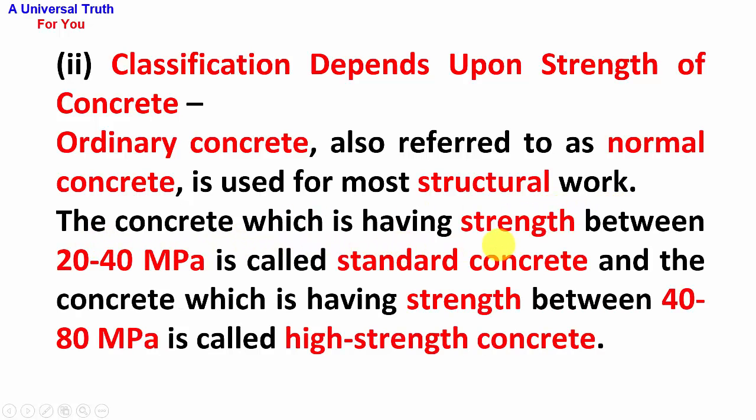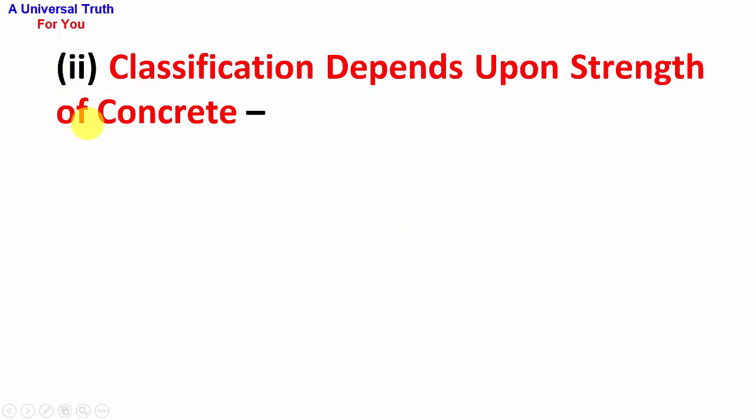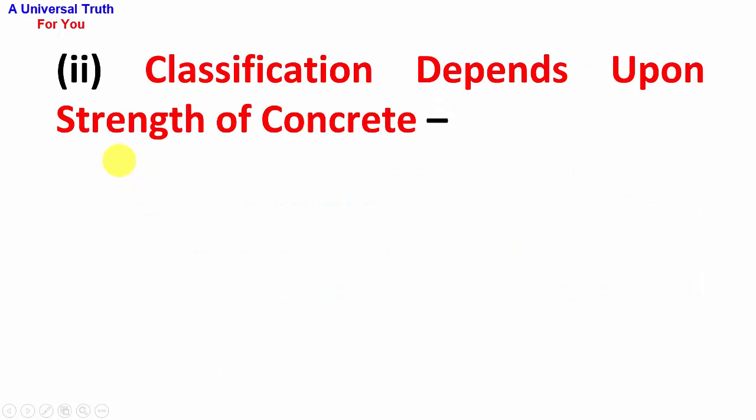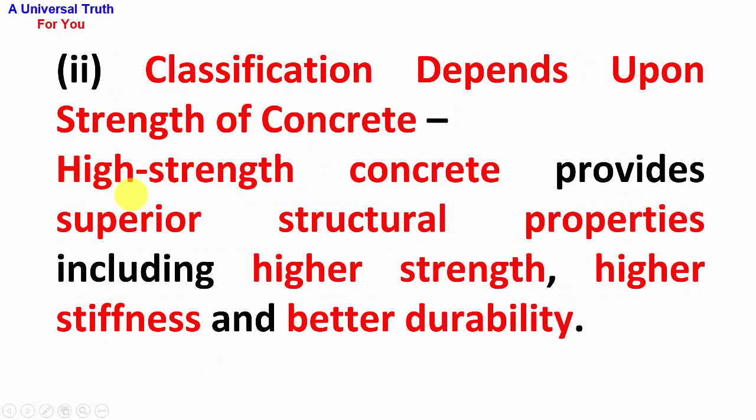The concrete which has strength between 20 to 40 megapascal is called standard concrete, and the concrete which has strength between 40 to 80 megapascal is called high strength concrete. High strength concretes are used in the development of modern infrastructures with new innovations, advanced technology, and improved materials. High strength concrete provides superior structural properties, including higher strength, higher stiffness, and better durability.